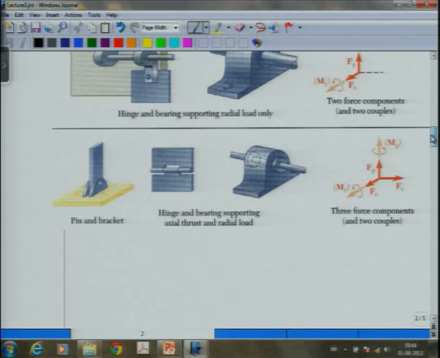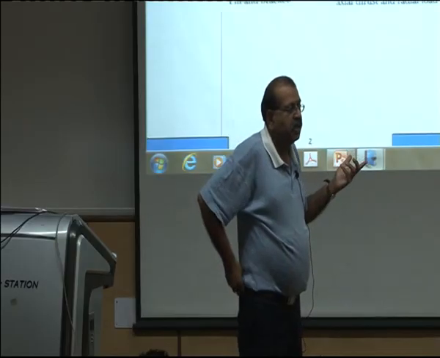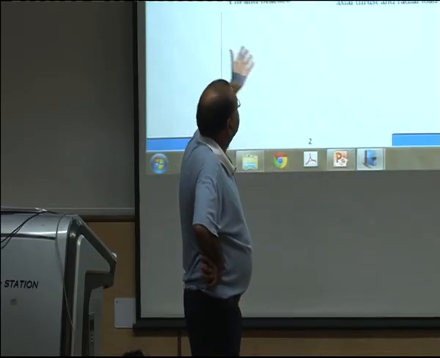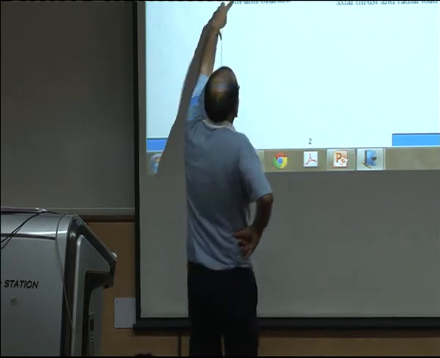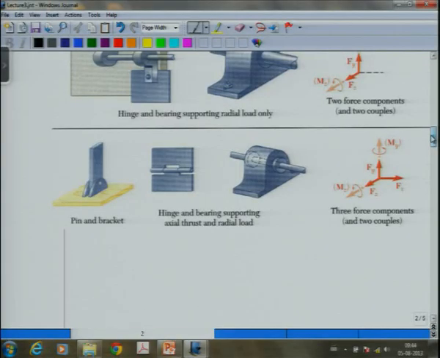Now the last of this, the pin and the bracket, the pin joint which we saw last time, I had in fact discussed this. When we have three-dimensional loading, then once again in a pin joint like this, all three forces will come, and it allows only a rotary motion about the horizontal axis, the x axis. Therefore we will have My and Mz, they will also come. And this would also be the case if there is a radial as well as an axial load on the bearing, which I already talked about. So there you will get three forces and two moments.